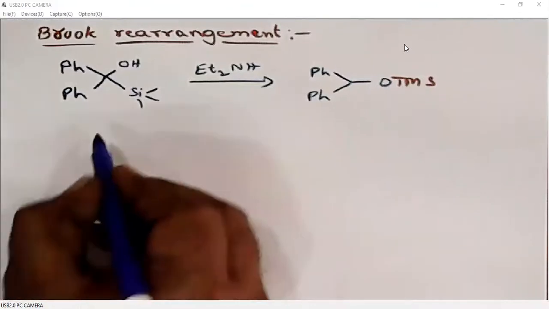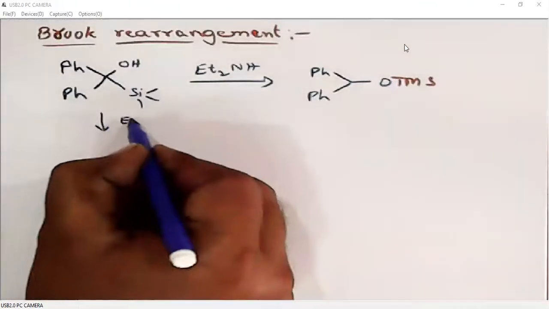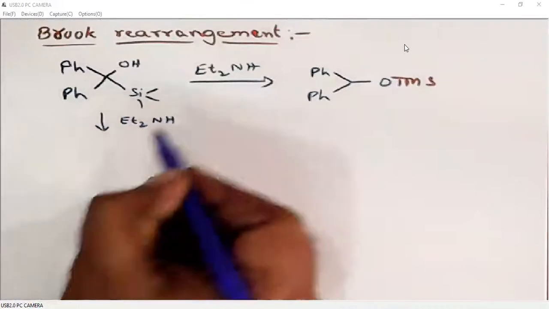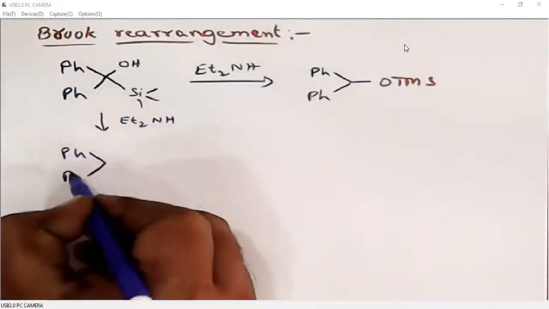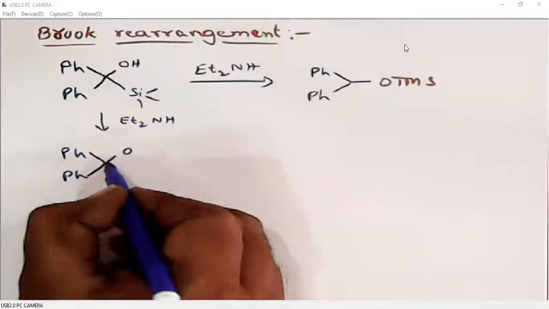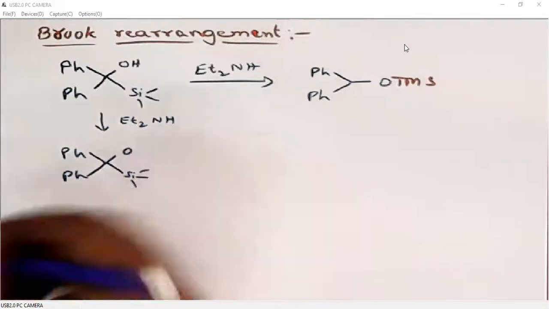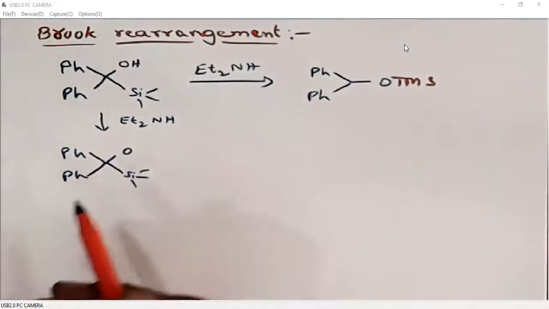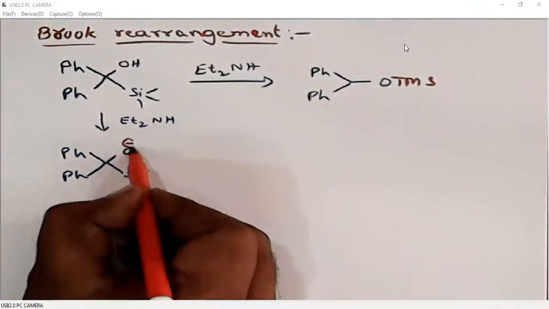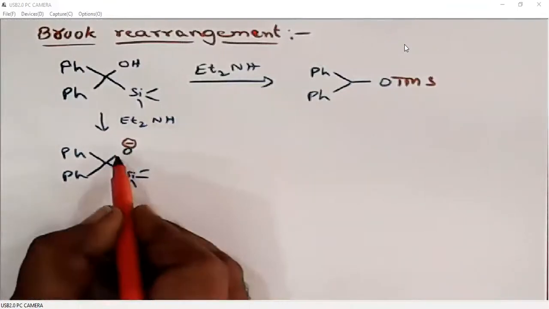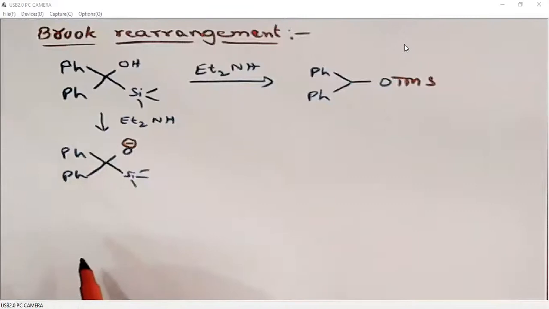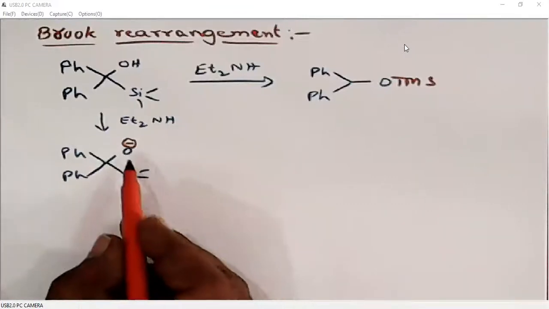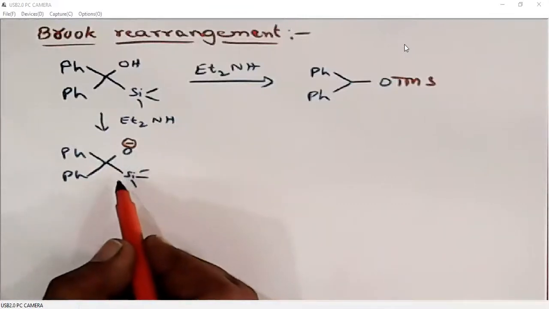Why is it happening? Under basic conditions, the acidic proton of the alcohol can be abstracted so that we will generate O minus. Of course, we know oxygen will form a stable bond with the silicon.